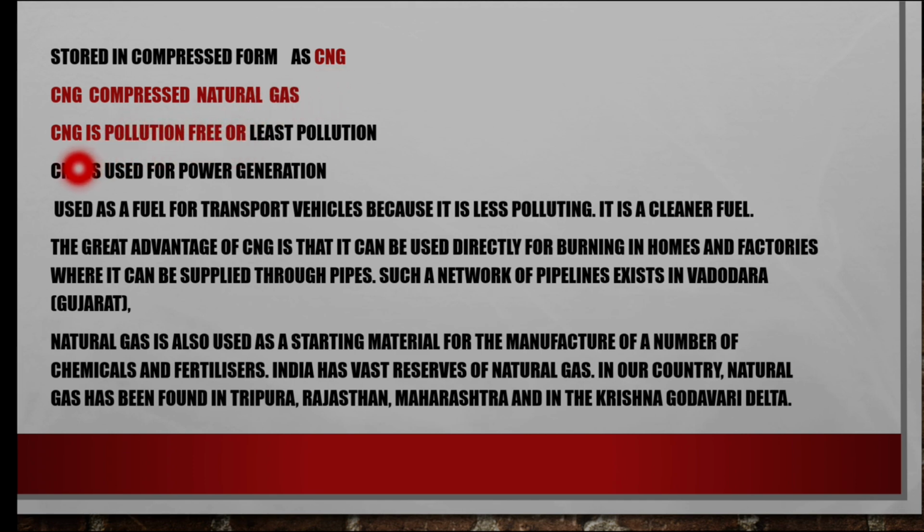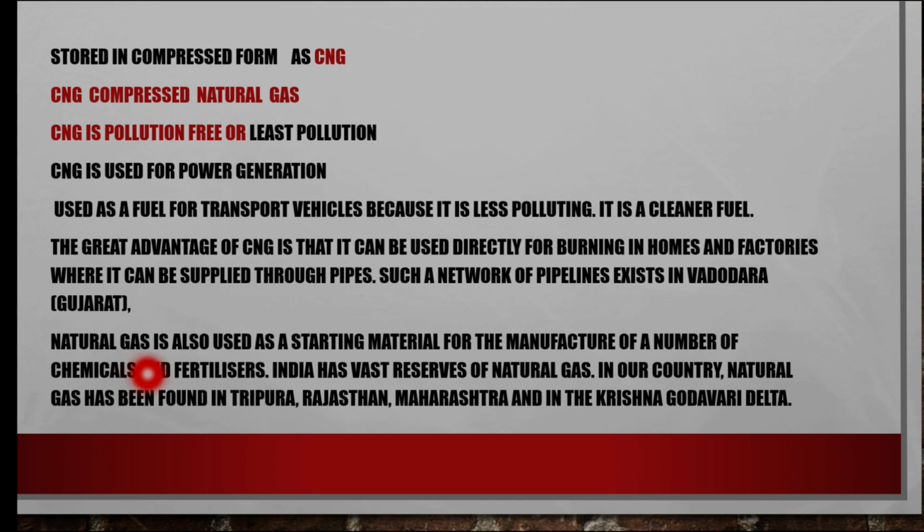CNG, compressed natural gas, is pollution free or least polluting. Compressed natural gas is used for power generation and as a fuel for transport vehicles because it is less polluting and a cleaner fuel. It's very important: natural gas is a very clean fuel. The great advantage of compressed natural gas is that it can be used directly for burning in homes and factories, where it can be supplied through pipes. Such pipelines exist in Gujarat.